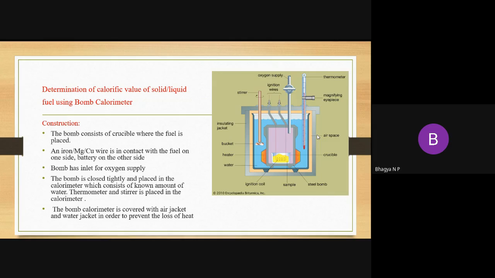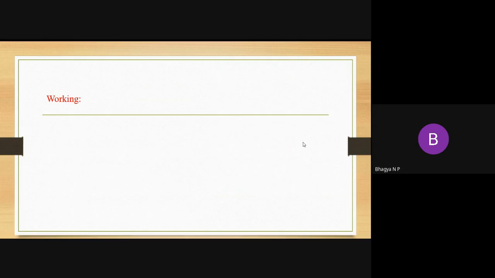Then where will it go? The amount of heat liberated by the fuel is completely absorbed by the water present in the calorimeter. Once the water absorbs the heat, what happens? Immediately the water temperature gets raised. That water temperature we have to note down. So that is the working of this bomb calorimeter. That's what I'm going to explain in this slide.